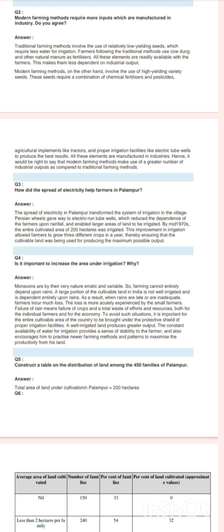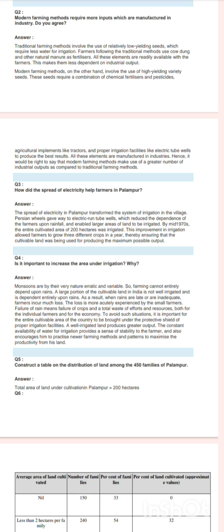A large portion of the cultivable land in India is not well irrigated and is dependent entirely upon rains. As a result, when rains are late or inadequate, farmers incur much loss. The loss is more actually experienced by the small farmers.